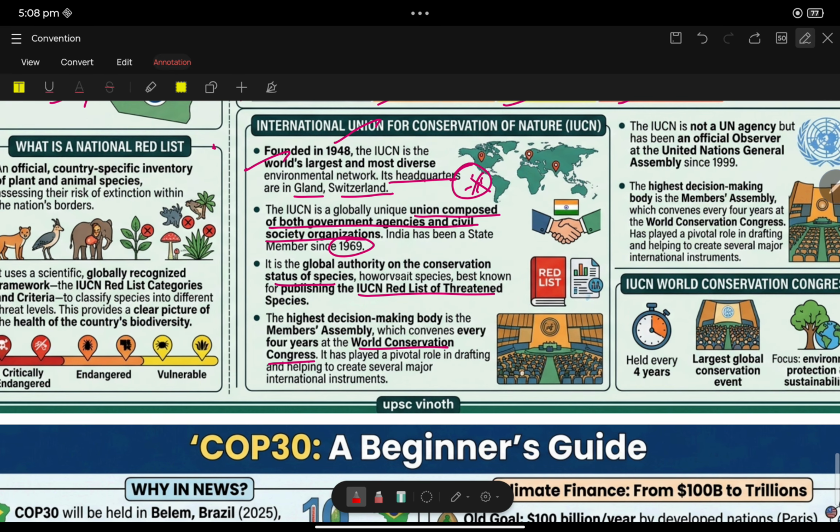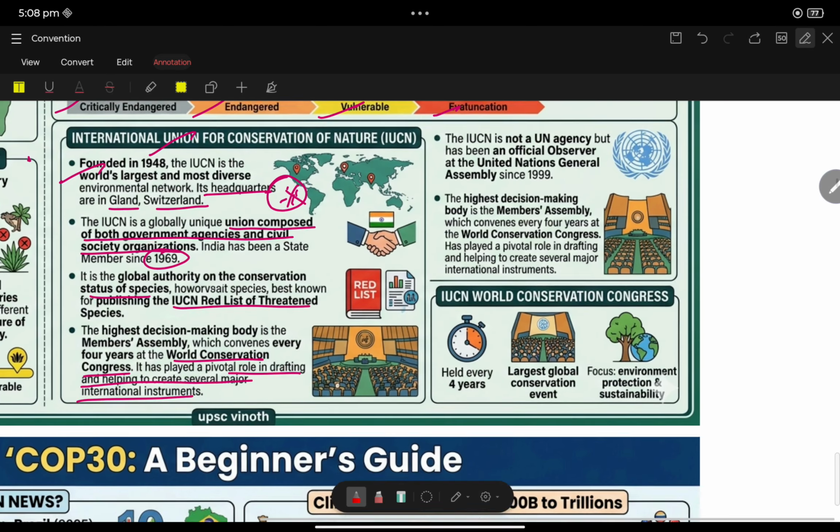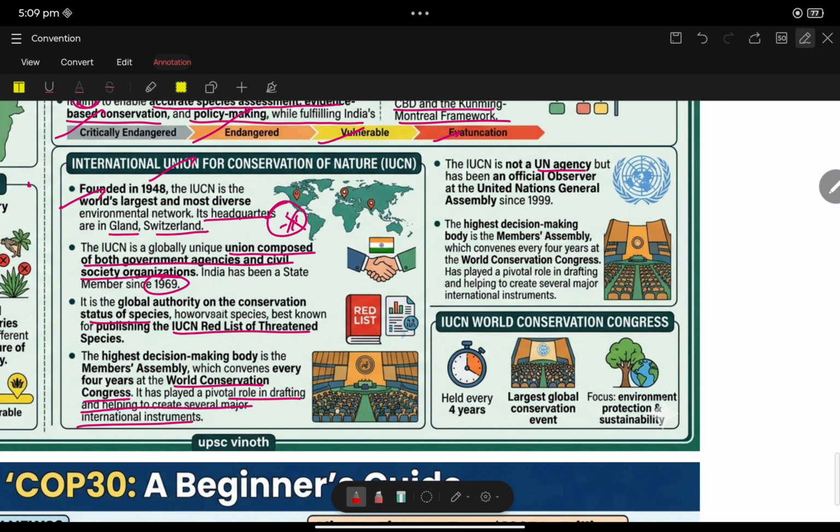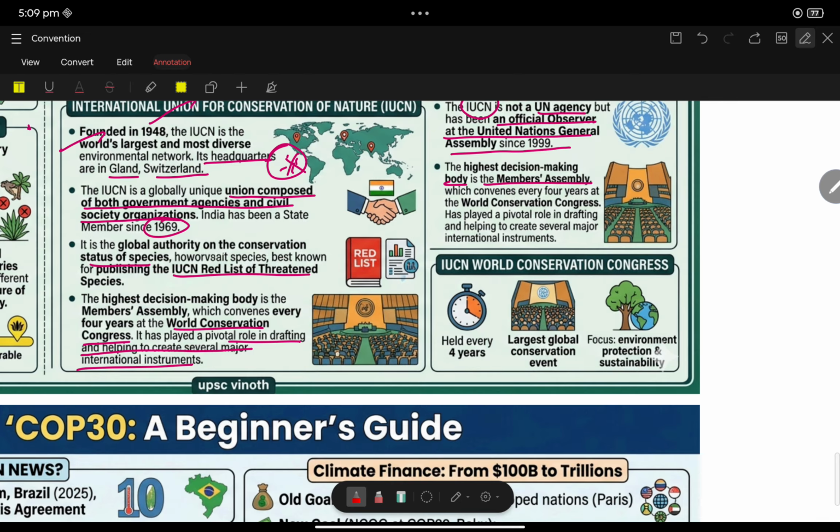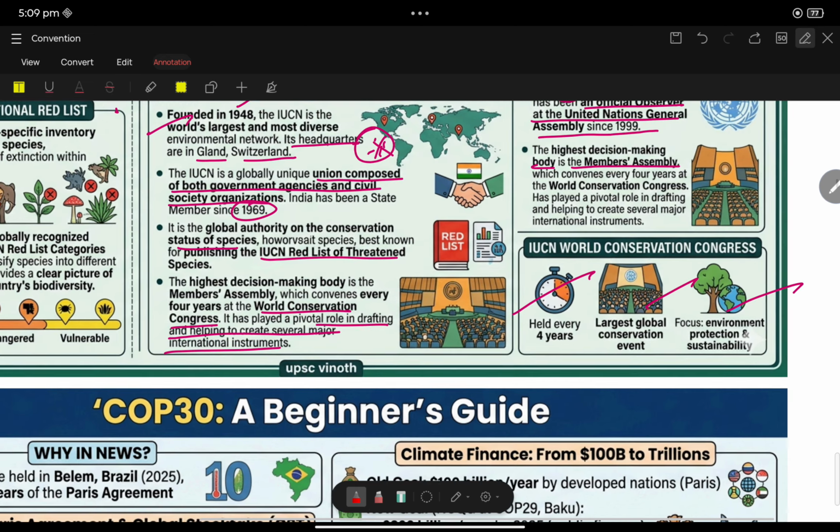Okay. It has played a pivotal role in drafting and helping to create several major international instruments. The IUCN is not a UN agency. See, IUCN does not come under a UN agency, but has been an official observer at the United Nations General Assembly since 1999. It's not a member of the UN, but it has been an official observer. The highest decision-making body is its Members' Assembly. The IUCN Conservation Congress is held every 4 years, is the largest global conservation event, and focuses on environment protection and sustainability.